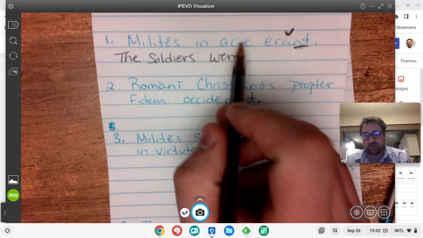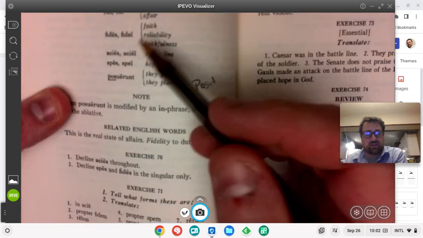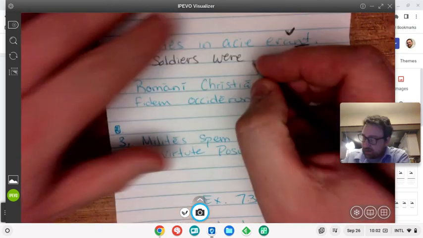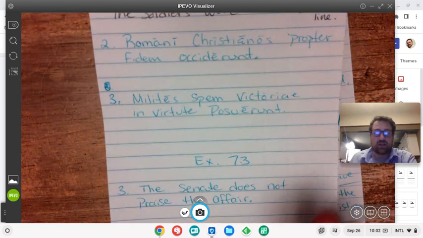Okay, the soldiers were in the, and what does that word mean? Always go back to your book if you don't know what that word means. Find the word in the vocab, Acies, Actiae, battle line. The soldiers were in the battle line. Makes perfect sense.